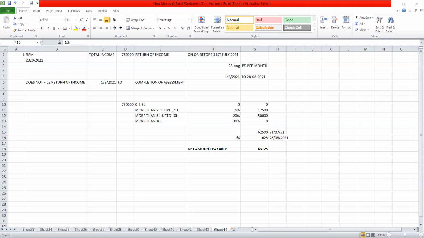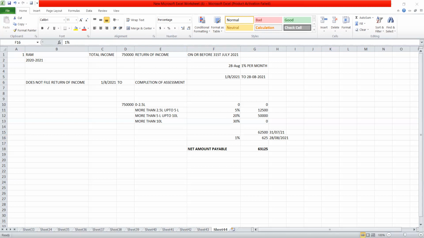The amount of interest will be calculated on the amount of tax which is payable by the assessee. It means the interest will be calculated on the net amount of tax, that is, tax less any advance tax already paid, less the amount of TDS and TCS. On such net amount of tax payable, we will calculate the amount of interest under section 234A. The rate of interest will be 1%.